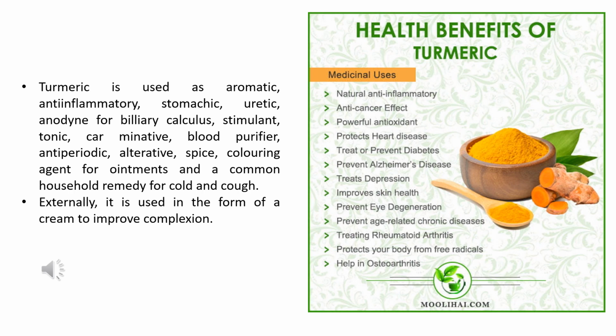Now, turmeric is also used as an aromatic plant because it gives a very beautiful aroma. It is an anti-inflammatory, helps to reduce the swelling. It also reduces stomach ache. It purifies your blood. It protects against heart diseases. It's a powerful antioxidant. And there are many more uses of turmeric which have been listed in the photograph. If you can see, you can just go through it.